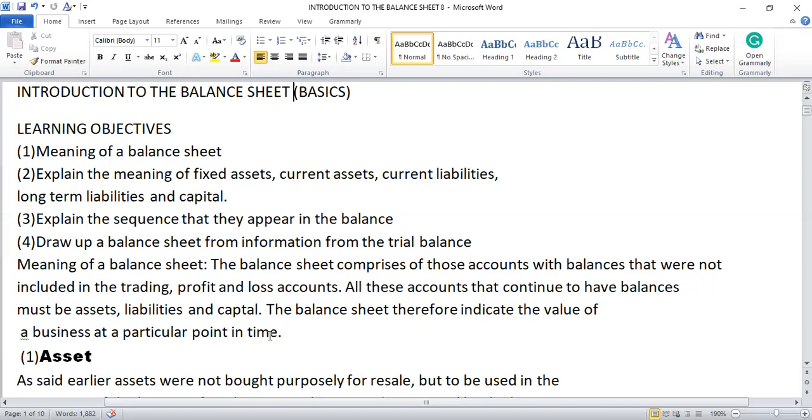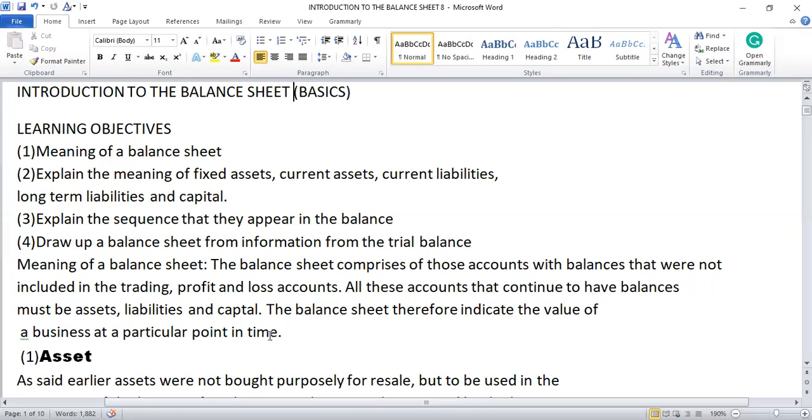Let me explain. Normally, this is how we prepare a balance sheet in accounting. First, you have a transaction. Then out of the transaction, through the double entry concept, you prepare the ledgers. Then at the end of the month or at the end of the year, you close the ledgers.